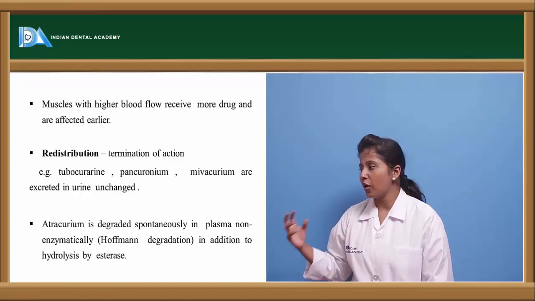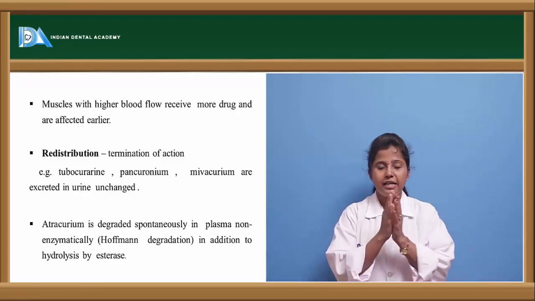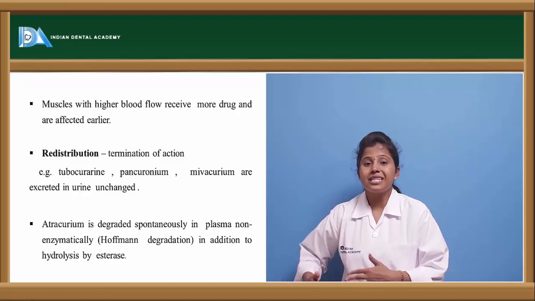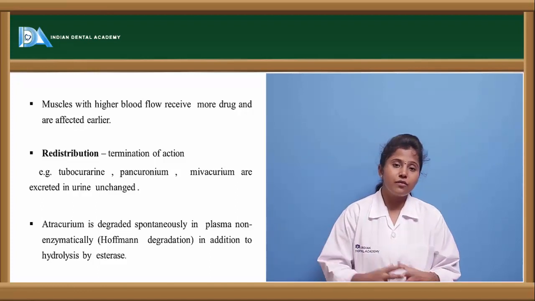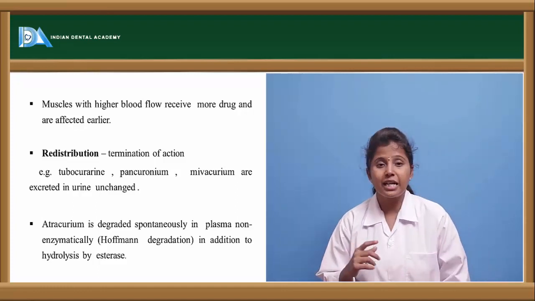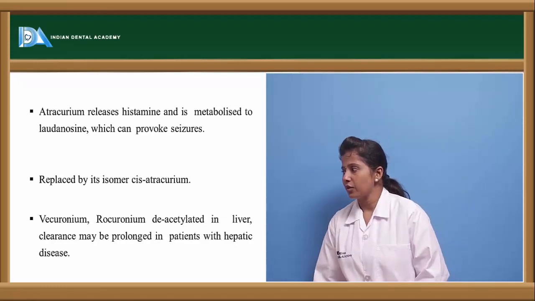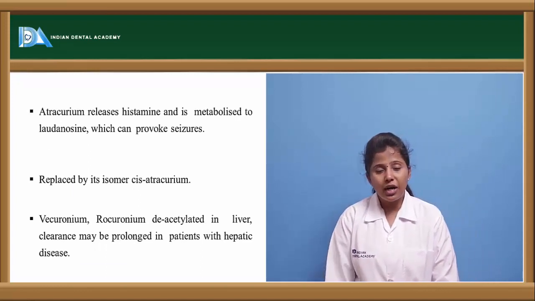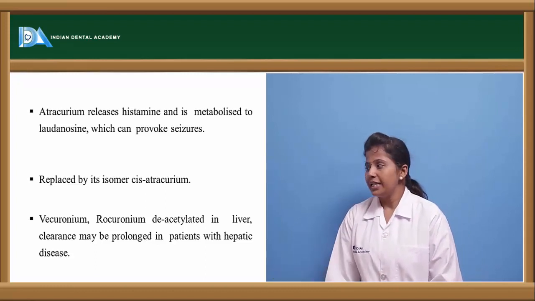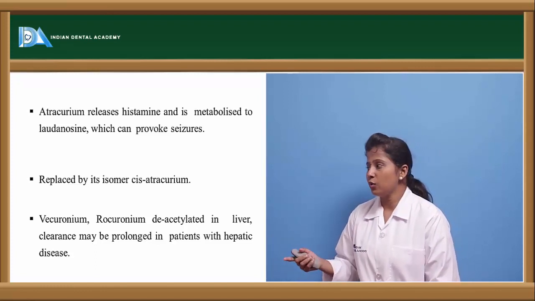And atracurium is degraded spontaneously in plasma, non-enzymatically. So here it is Hofmann degradation. Hofmann degradation is a chemical reaction where the degradation occurs because of the conditions present in the plasma. So atracurium is one of the drugs which undergoes this Hofmann degradation. This atracurium also has one characteristic feature. All the neuromuscular blocking agents have the characteristic feature to release histamine.